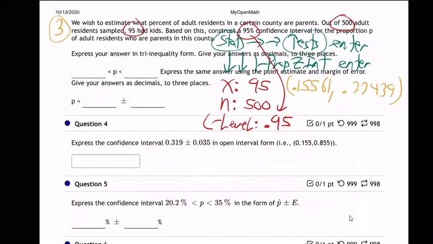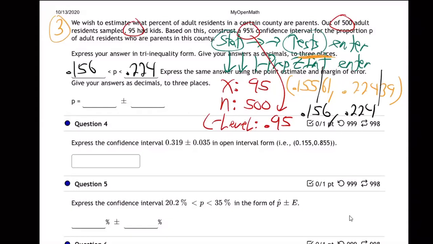Now we need to round those. What do they want to round? Did they say? 3 places. Oh, this one's 3 places. So I got to round to 3 places. So that's going to be 0.156, isn't it? And 0.224. Okay, now notice down here, it wants us to give something else.